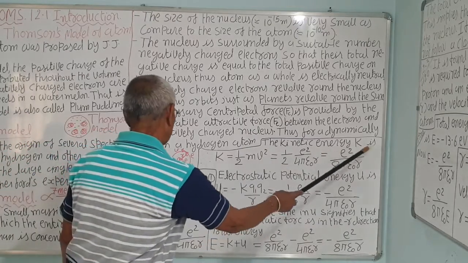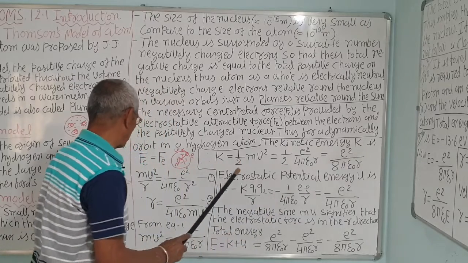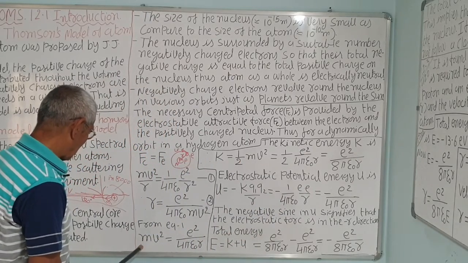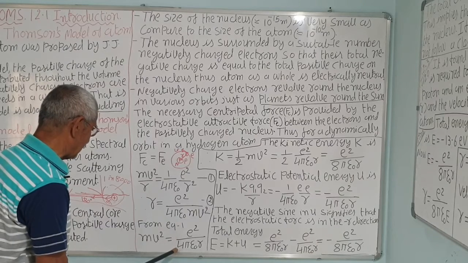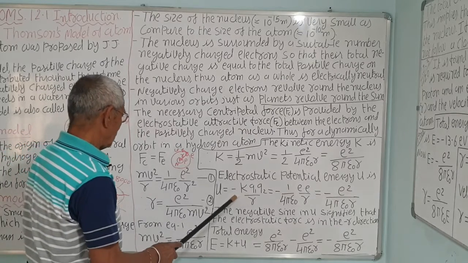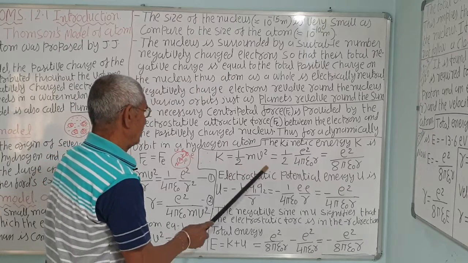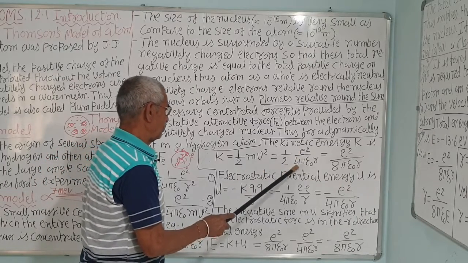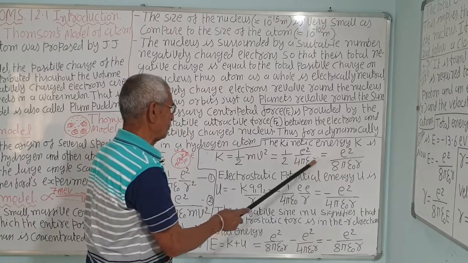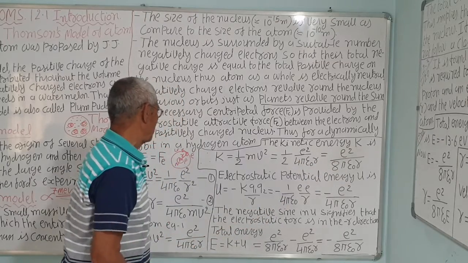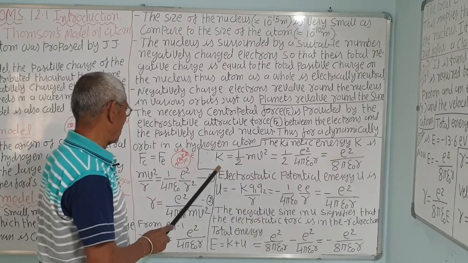The kinetic energy K is equal to half mv square. So half of this multiplied by half, 1 by 2, that is 8 pi, is equal to e square upon 4 pi into 2, that is e square upon 8 pi epsilon 0 r. Directly also you can write this in one step, e square upon 8 pi epsilon 0 r. This is the kinetic energy.